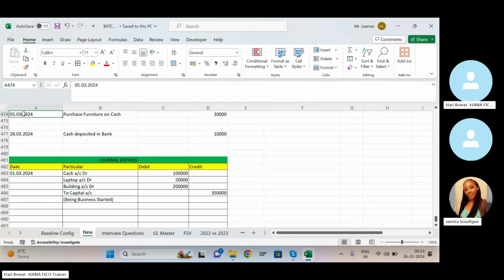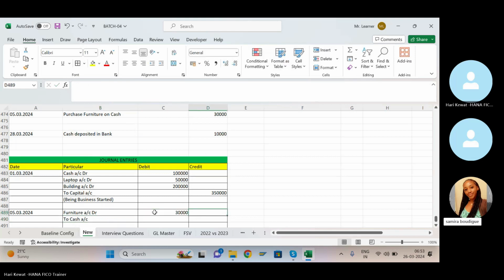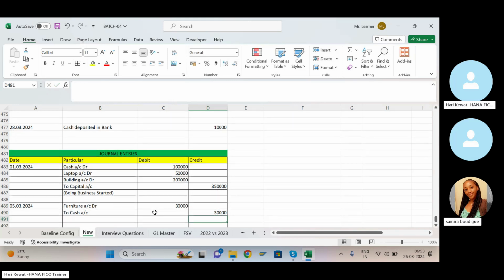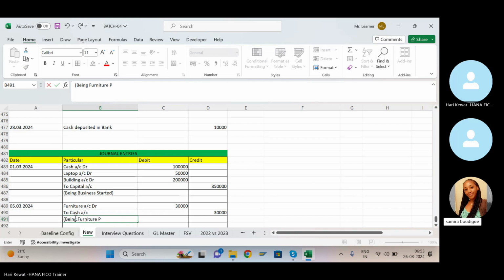Then again on this date, another journal entry: furniture purchase. When you purchase the furniture, furniture account debit to cash account credit. How much worth of rupees? 30,000 rupees. Then again narration in brackets: being furniture purchased. Like this.